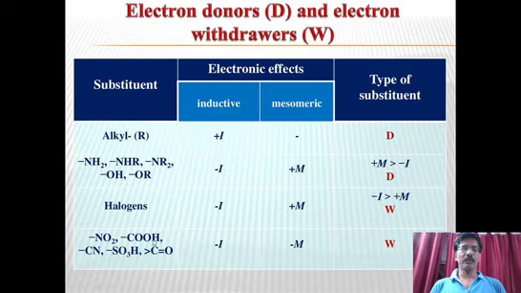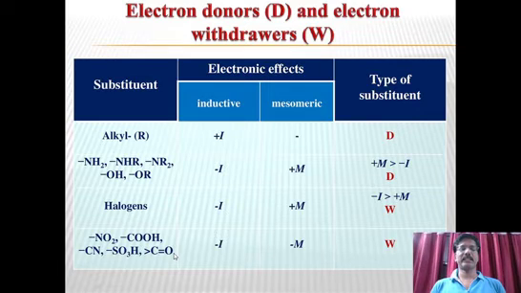Now here NO2, COOH, C double bond N, and C double bond O: carbonyls, aldehydes, carboxylic acids, esters, nitro, cyanide. They all show the same type, that is minus I minus M. So both are minus, that is electron withdrawing. Inductive electron withdrawing, mesomeric also electron withdrawing. So these are very strong electron withdrawing groups: NO2, CHO, CN, and CO.